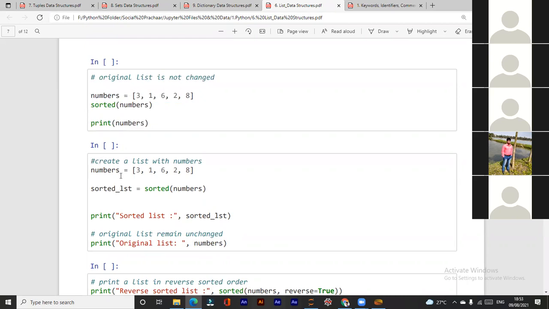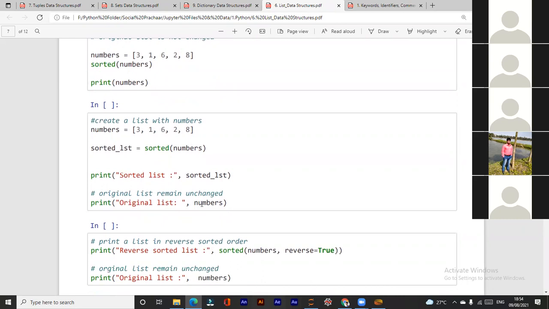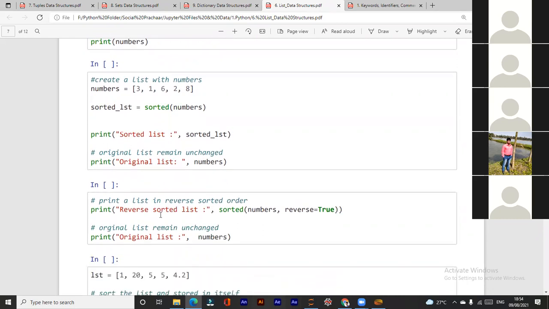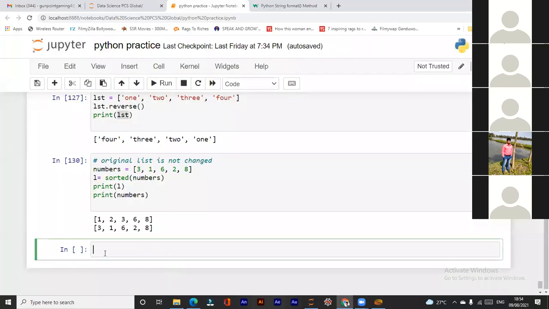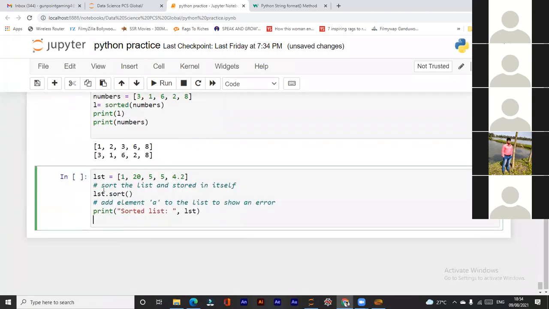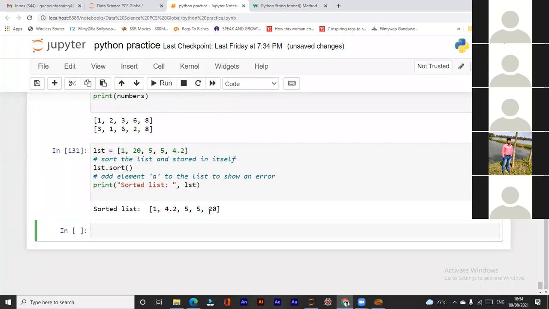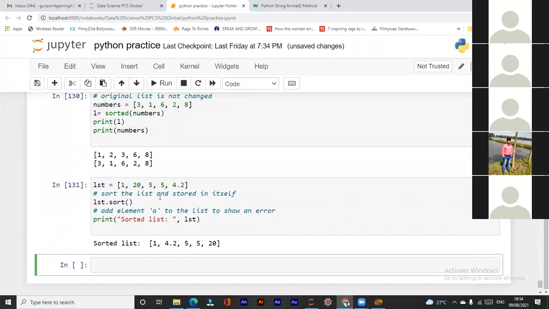Okay, we have created a list with numbers and sorted. Okay, I have done this, and now I need to check sort. Yeah, here I have sort. This is a list, and I am using sort on that. As I am using sort, the original list must be changed in ascending order. So yes, it has been changed in ascending order: 1, 2, 4, 5, 5, and 20.